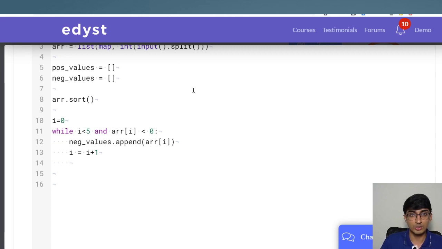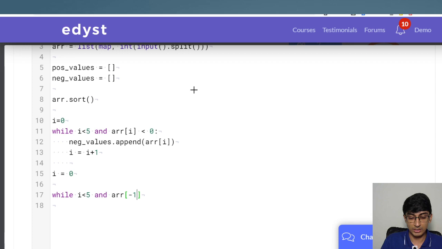So this was the negative values. Now let's try to get the positive values. What we'll do is i is equal to 0, and this time we need to start from the end. So while i is less than 5, we're starting from the end, and arr[-1] will be the last element.